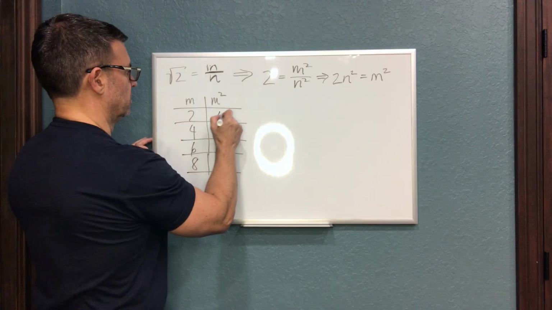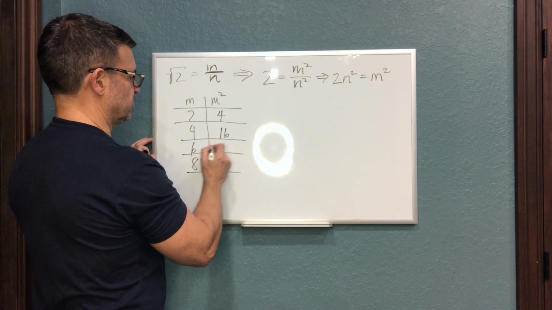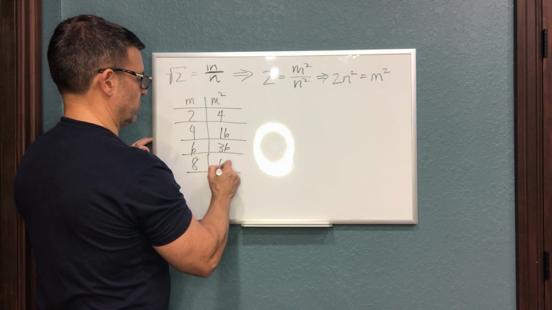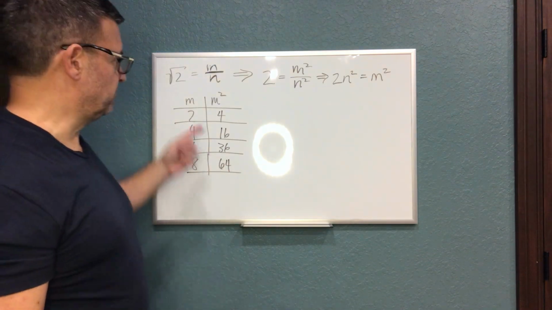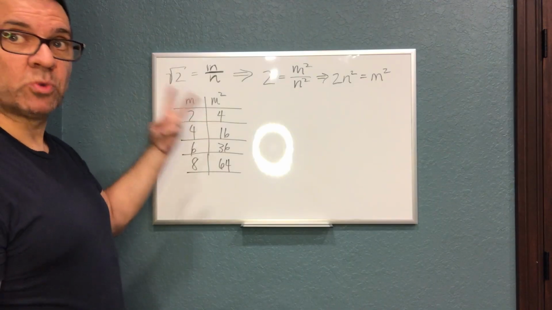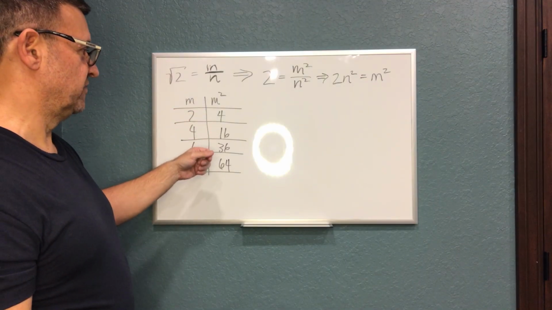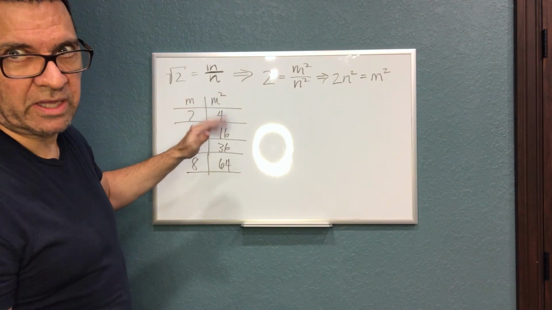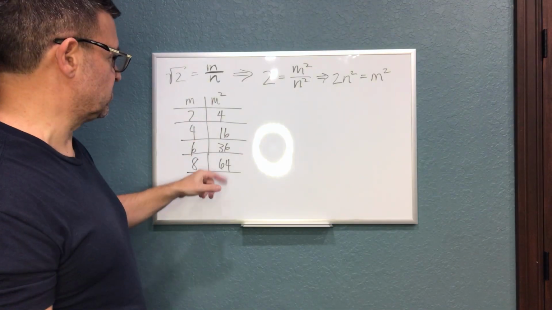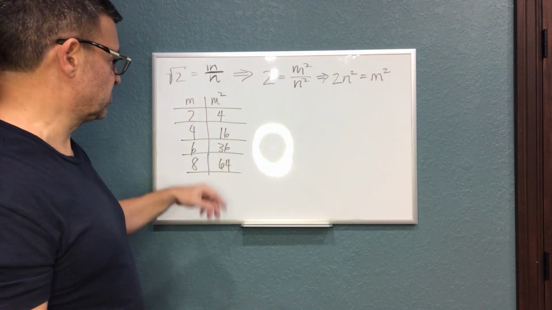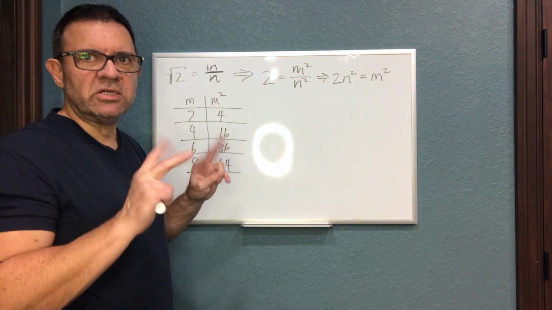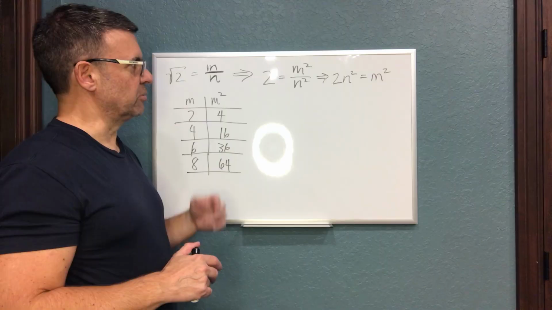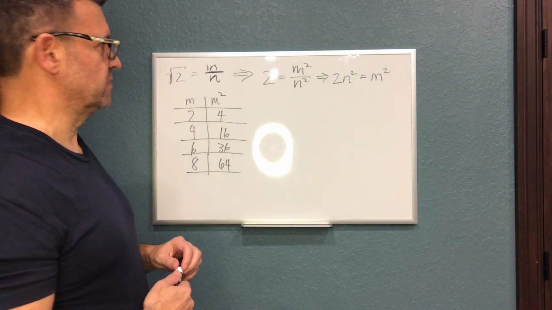That would just be 4. 4 squared is 16, 6 squared is 36, 8 squared is 64. Notice, as I mentioned before, that 4 can be divided by 2 twice. 16 can be divided by 2 twice. In fact, more than that. So the point is it's at least twice. 36, again, twice. 64, at least twice. That's what I mean when I say they are double even. They're more than just an even number. They can be divided by 2 at least 2 times.